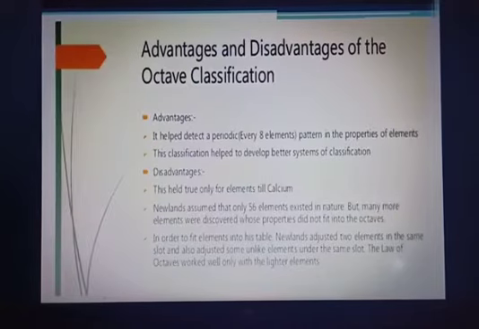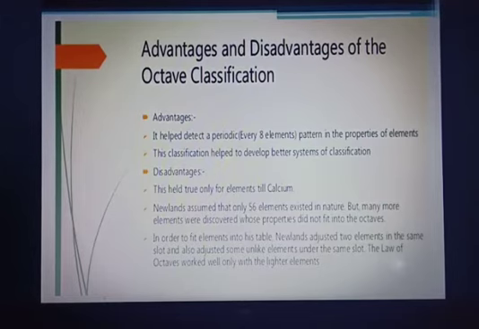Now the advantages and disadvantages of this. What were the advantages? The best part of Newlands' law of octaves is that it helped detect a periodic pattern, like every 8th element, in the properties of elements, and this classification helped to develop a better system of classification, right? But apart from this, there are a few disadvantages as well.